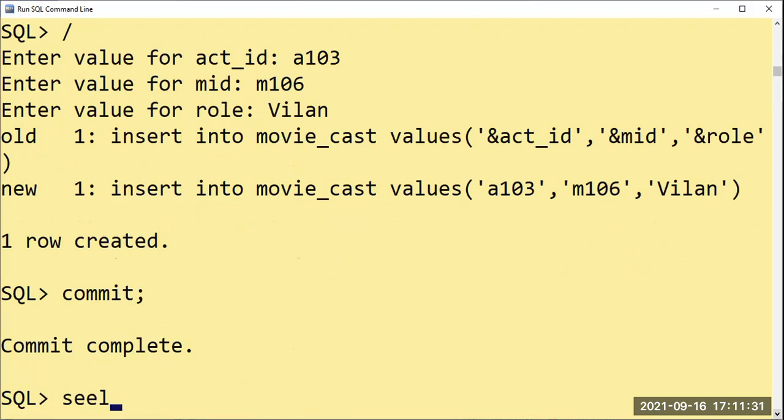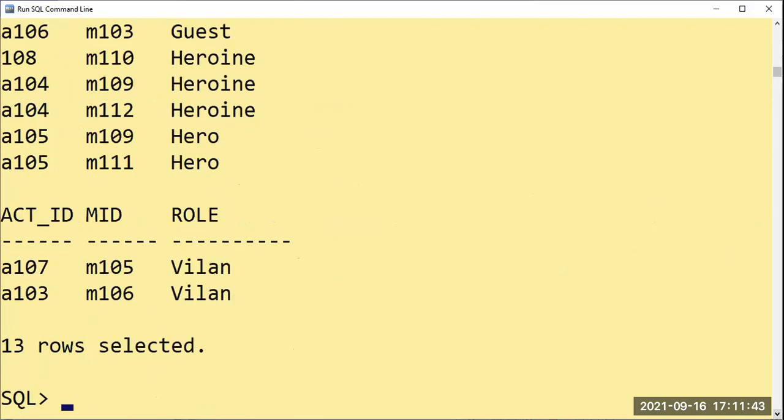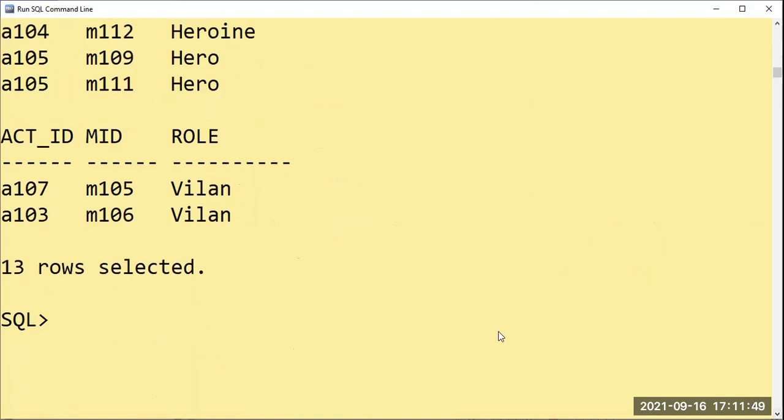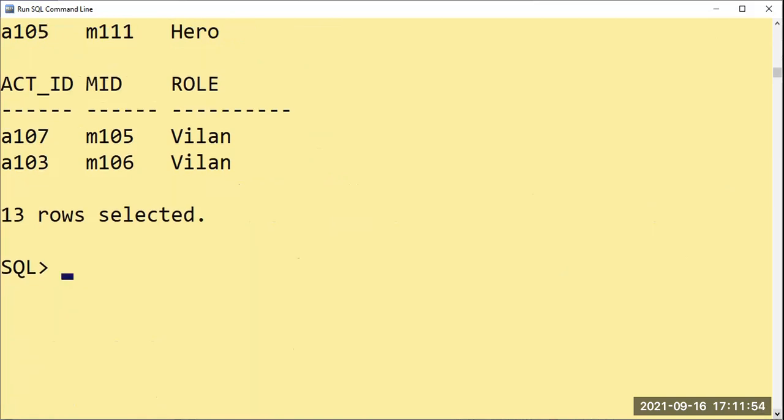Select star from movie cast. Which table? Movie cast. Yeah, these tables are done. Now the last table, it is the rating table. Here for the rating, we are supposed to take the movies' help. And the directors we know very well, Hitchcock is 101 and Steven Spielberg is 102. Yes, so I'll say now select star from movies here.